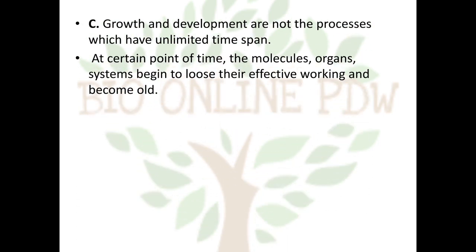Growth and development are not processes which have an unlimited time span. That means in plants the growth is unlimited, but in animals it is up to a certain length of life. At a certain point of time, the molecules, organs and systems begin to lose their effective working and they become old.